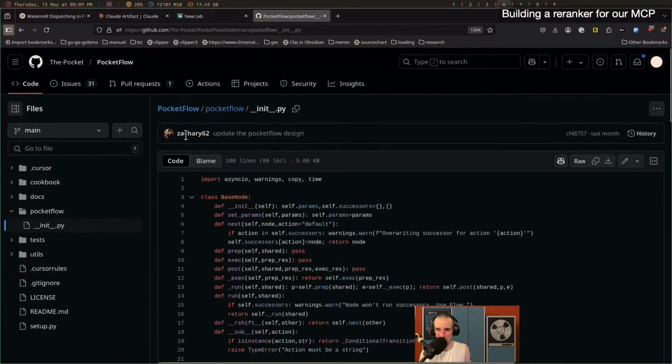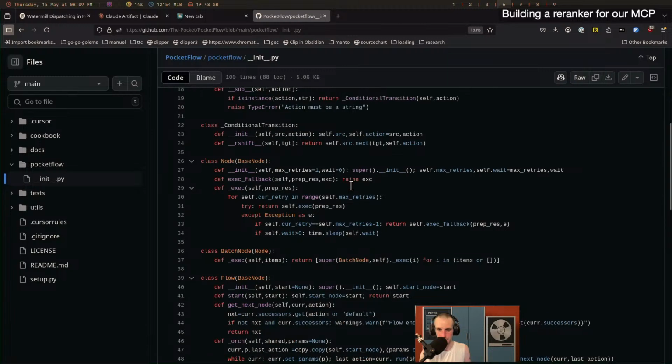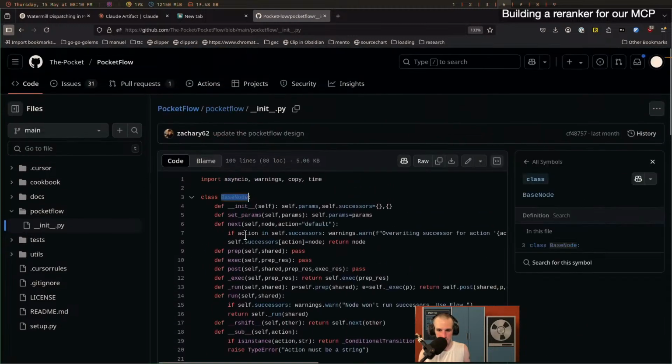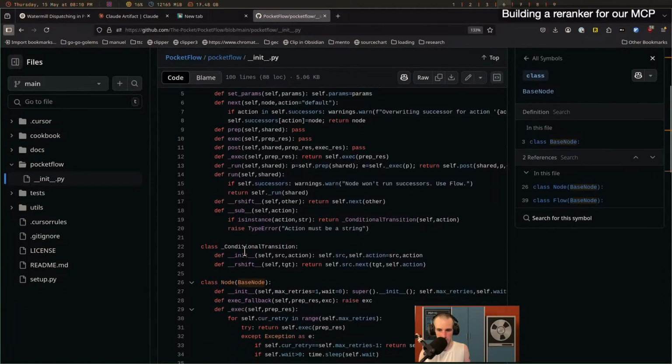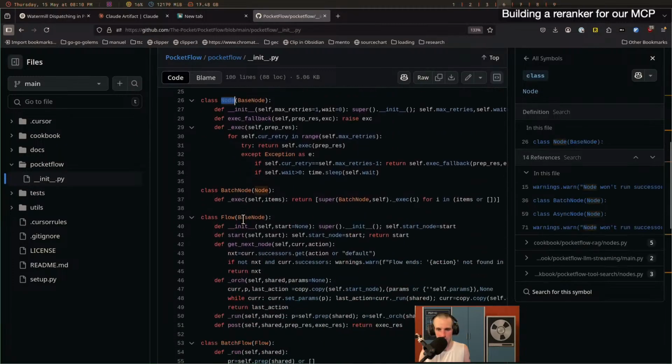So let's look at Pocket Flow. These are the 100 lines that make up the Pocket Flow framework. And you can see I'm just looking at the class names. I don't care about the details right now, and it looks very small and cryptic, which makes even less sense to look at too closely at first.